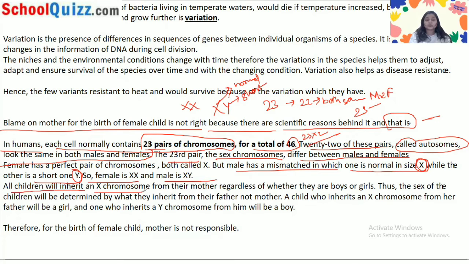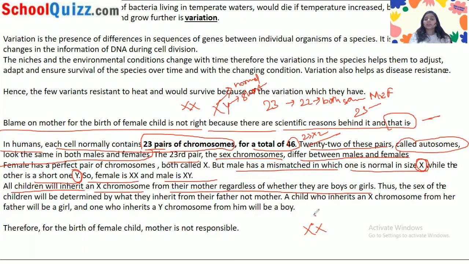All children will inherit an X chromosome from their mother, regardless of whether they are boys or girls.